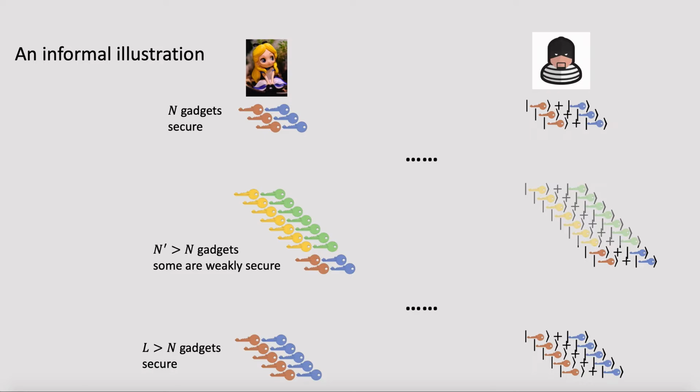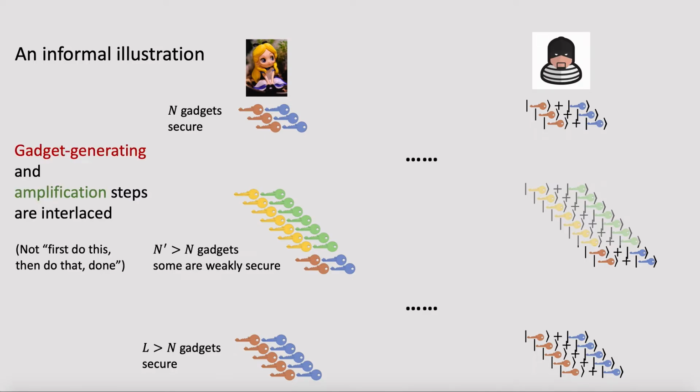Finally, the server will hold many fully secure gadgets again, and the number of gadgets becomes bigger than initial. And both parties can repeat this protocol and get the gadgets needed. We note that the gadget increasing step and the security amplification step are actually interlaced in some way.